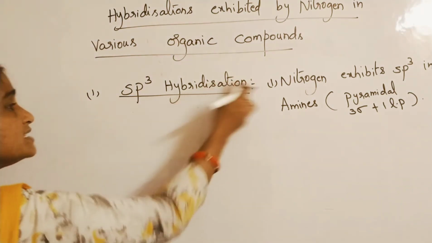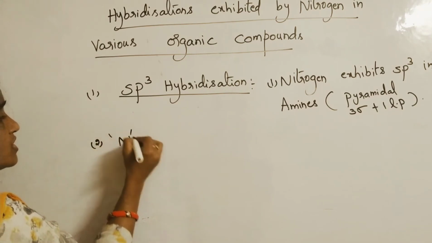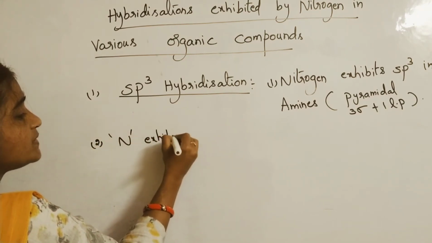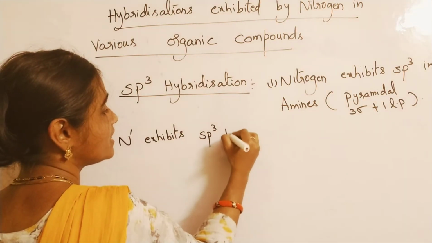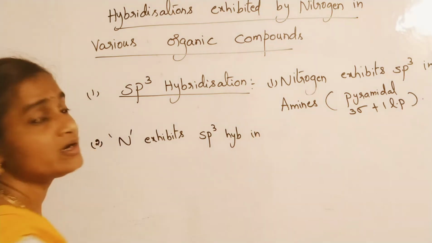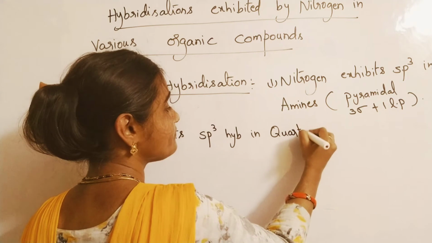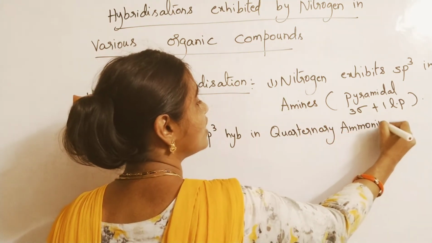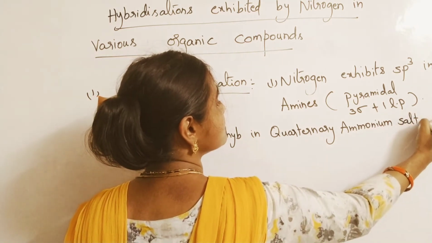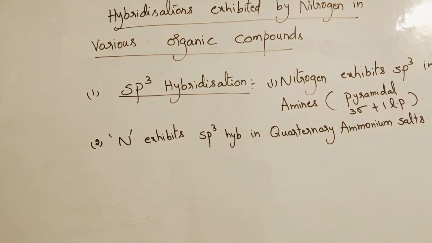Now coming to case 2, nitrogen even exhibits sp3 hybridization in quaternary ammonium salts. Now what are these quaternary ammonium salts? Quaternary ammonium salts are like this.